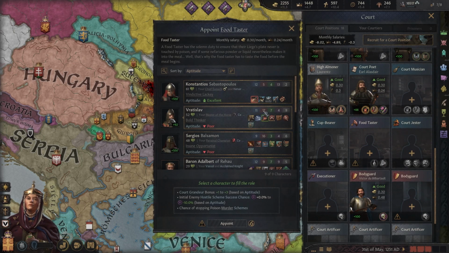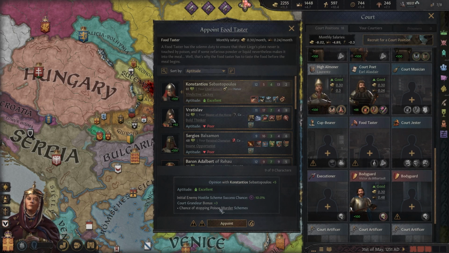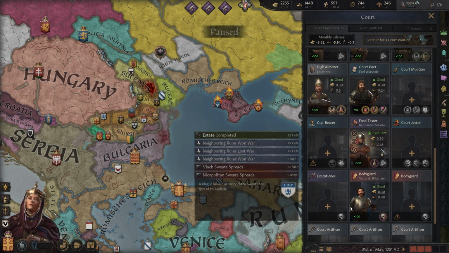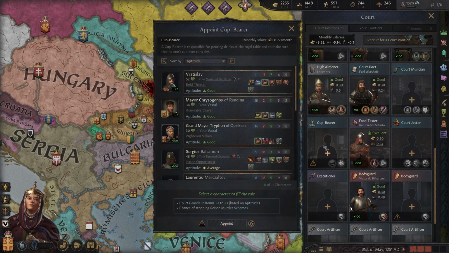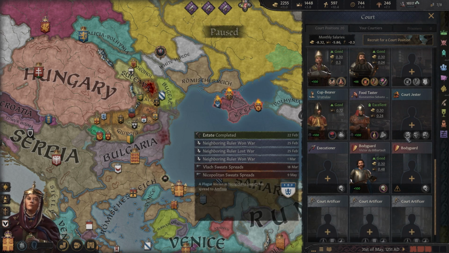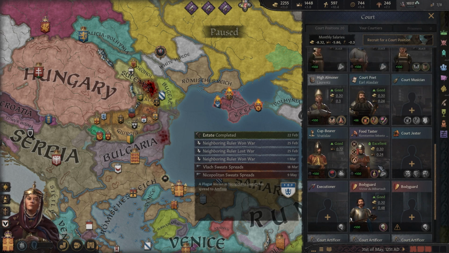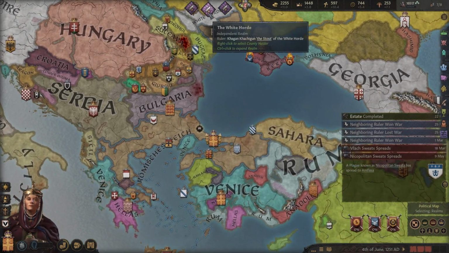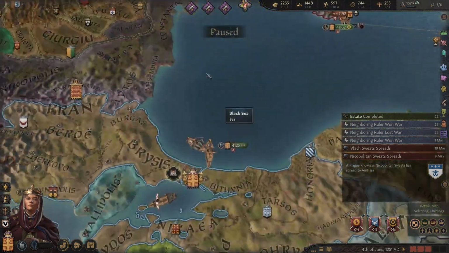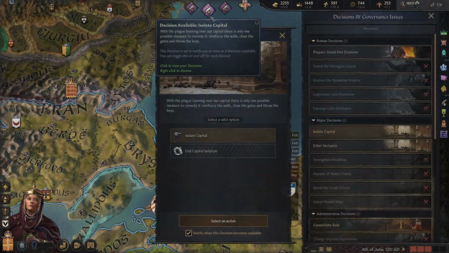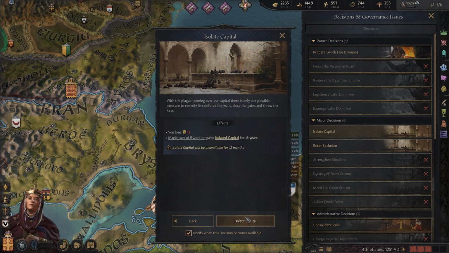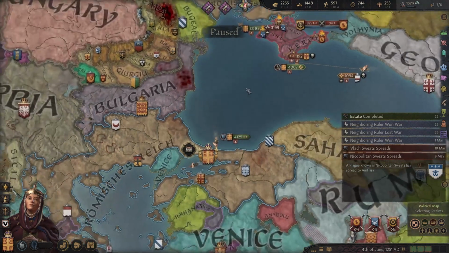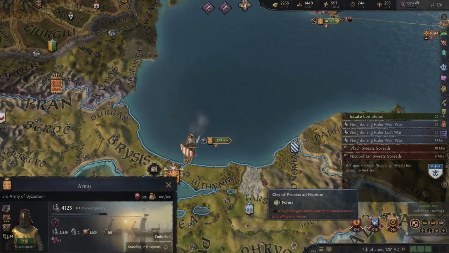We don't have a food taster. Konstantin Sabatopoulos would be a good food taster, and he's very trustworthy. Cupbearer as well. Vratislav, also very trustworthy. Yeah, that should keep us relatively safe, I think. Who would be plotting to kill us, though? We could isolate our capital here. Yeah, maybe we should. We lose a little bit of legitimacy, but we'll gain some back anyways.